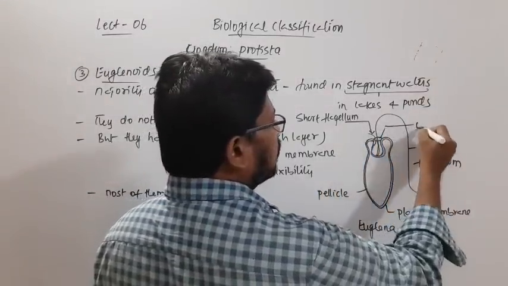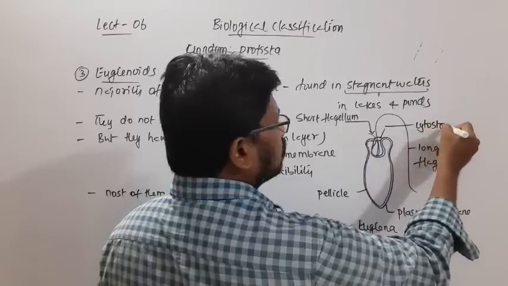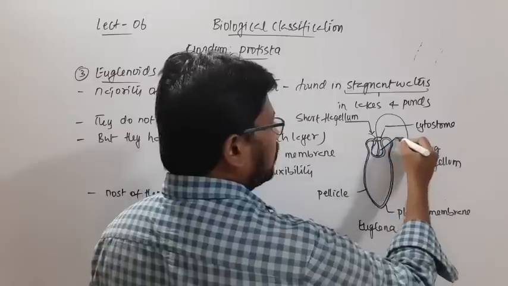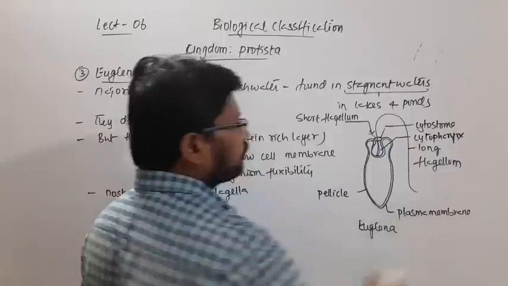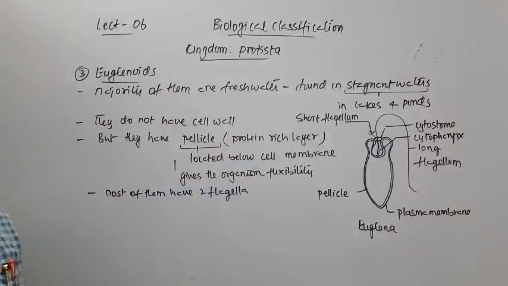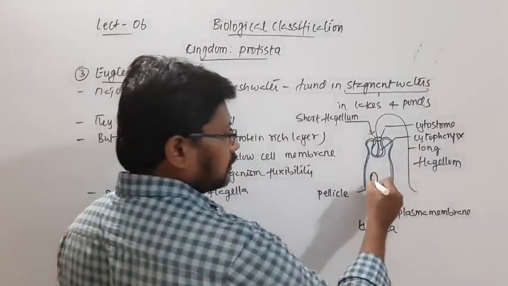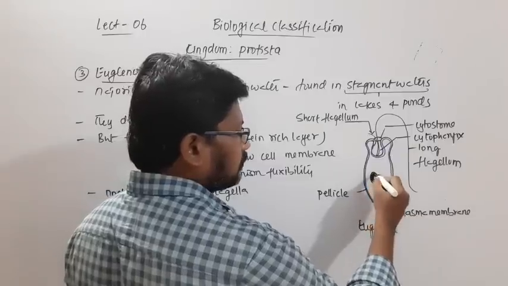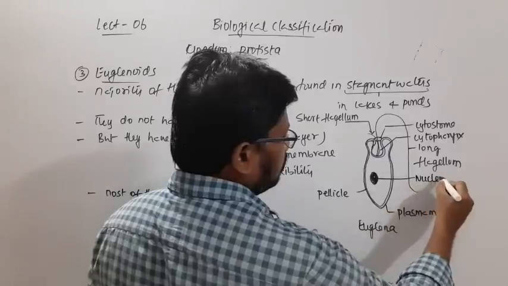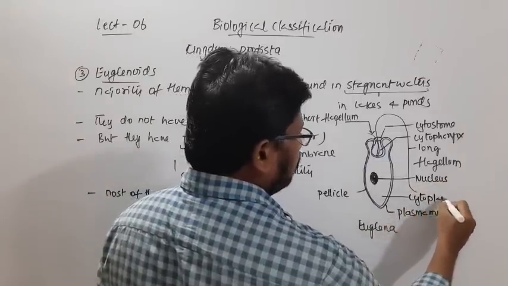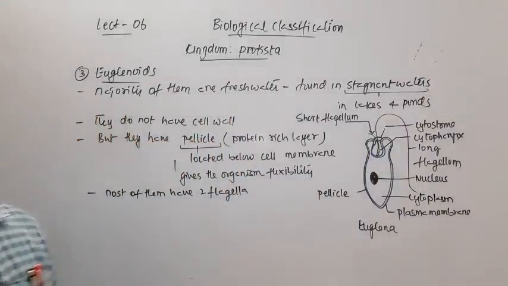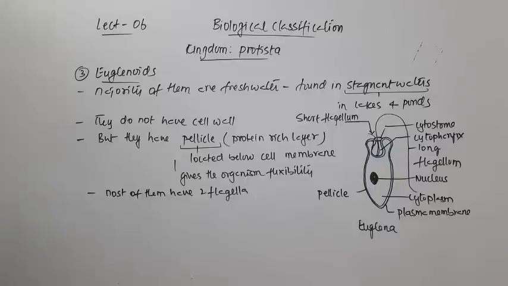So we'll take it as the cytostome, and this will be the cytopharynx. And it has a nucleus, right? The rest is the cytoplasm. So the cytoplasm will be loaded with different cell organelles.